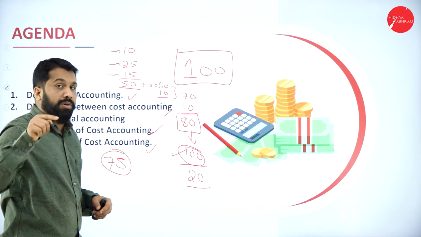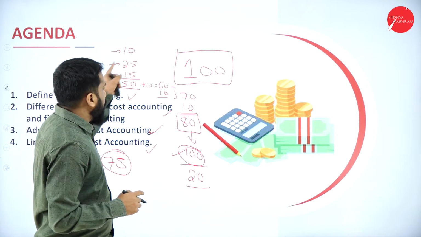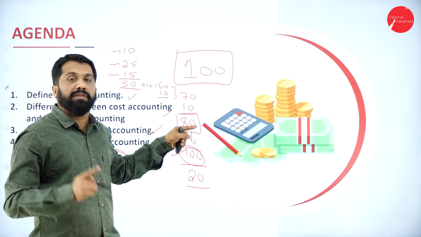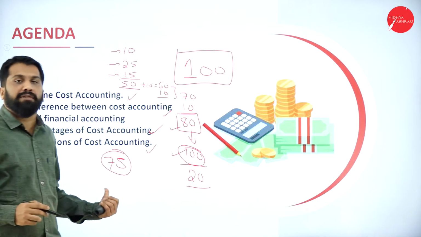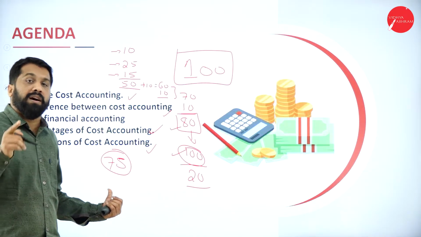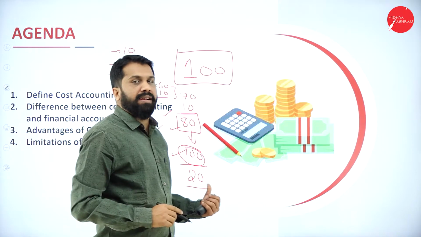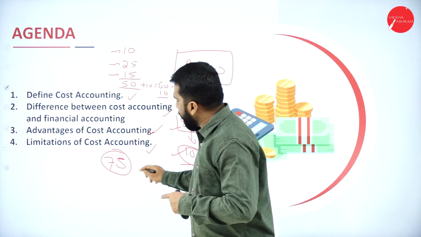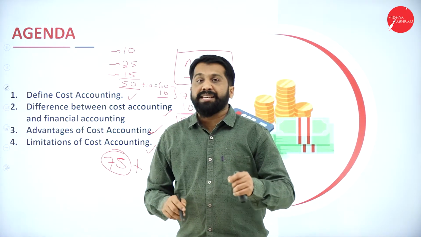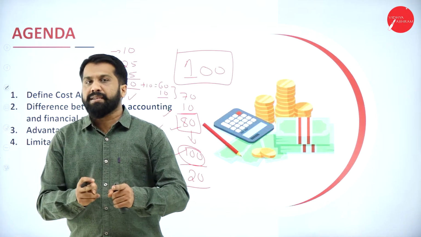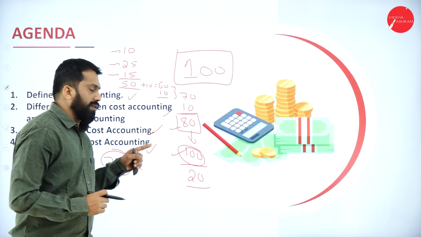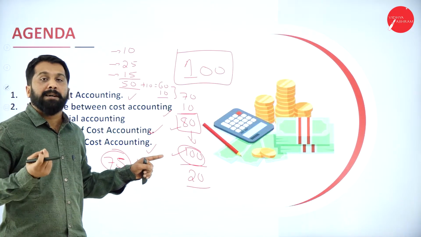The person who knows cost accounting will do all this. He will come to know the cost for him itself is 80. Can you sell it for 75? Your expenditure itself is 80. Can you sell for 75? No. Why? Because on each pen you will incur a 5 rupees loss. Clear? That's why cost accounting is very important to fix the price.